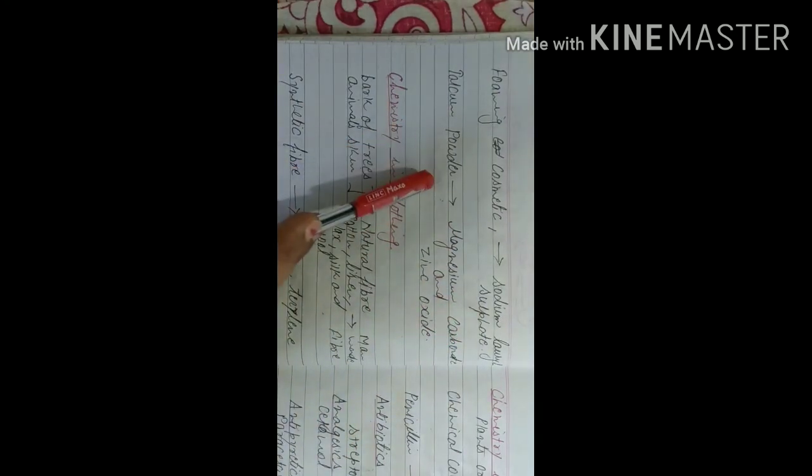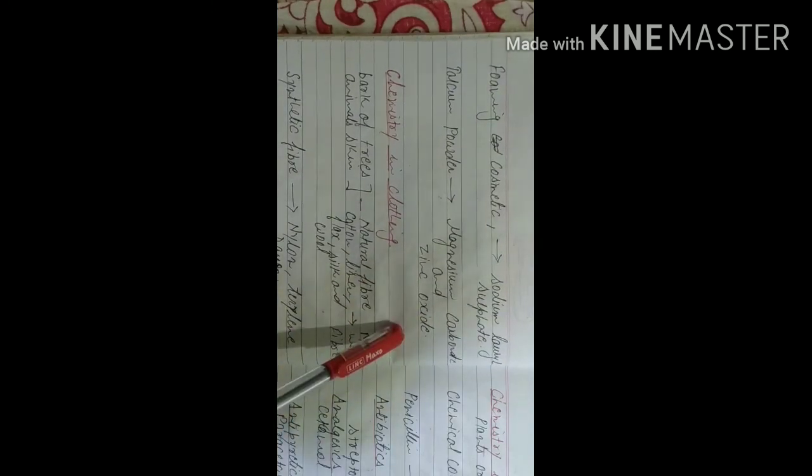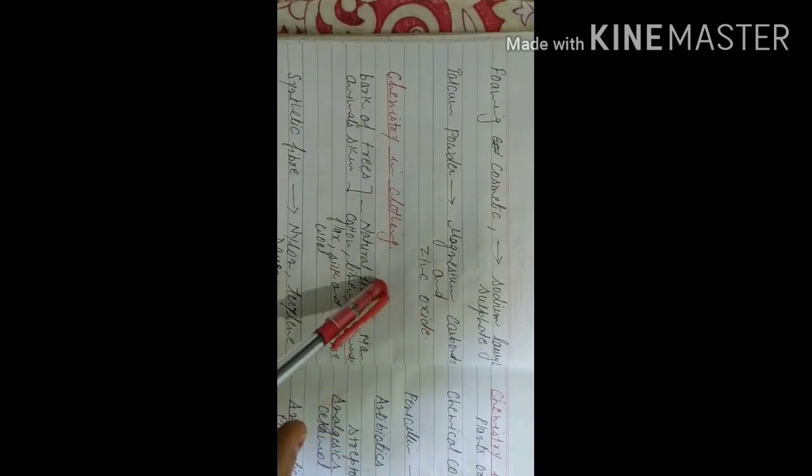Then next is talcum powder. Talcum powder is used over the face, right? So there we have magnesium carbonate and zinc oxide. You need to remember these chemicals, beta, because you are learning chemistry. That is why. Okay.